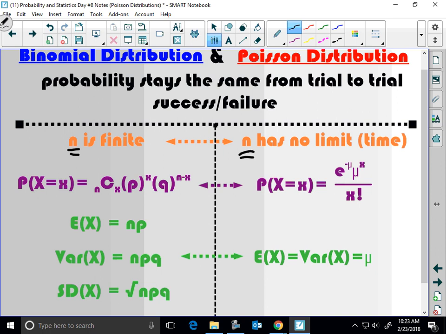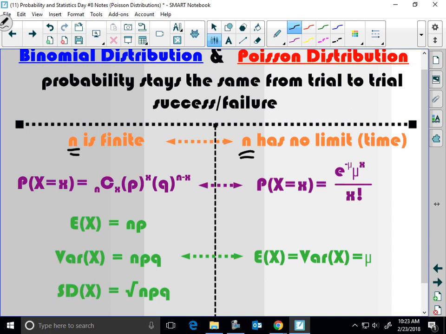So we could use this and say, okay, what's the probability that less than 5 cars come by in a 3-hour period? There's no limit to the number of trials, because time doesn't limit the number of trials. So it's a continuum of time.